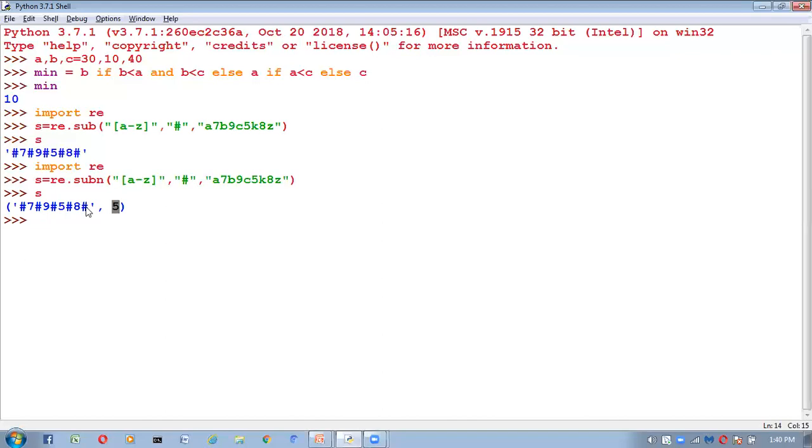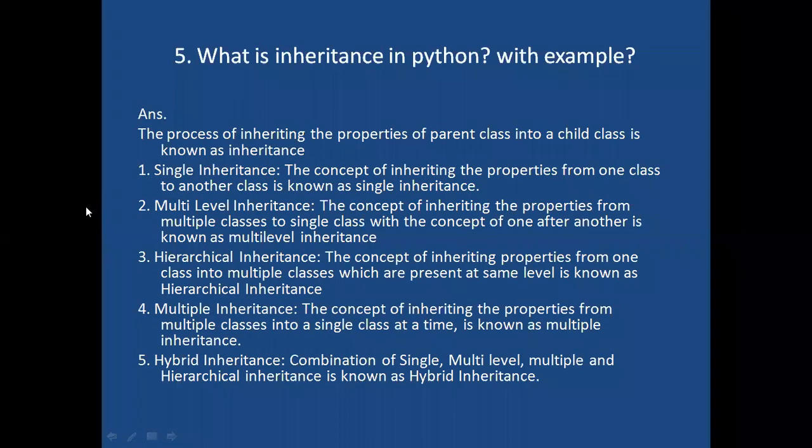Let me go for the next question. What is inheritance in Python with examples? Inheritance means the process of inheriting the properties of a parent class into a child class. Whatever members we take inside a parent class, all those members will be inherited by the child class. Parent class members are automatically available inside the child class through inheritance.